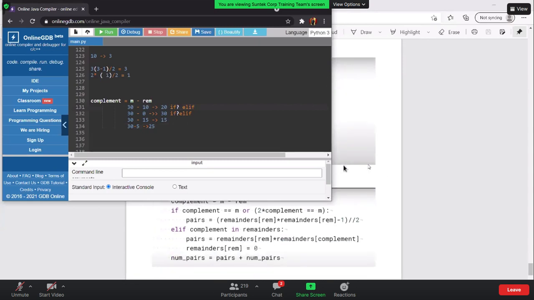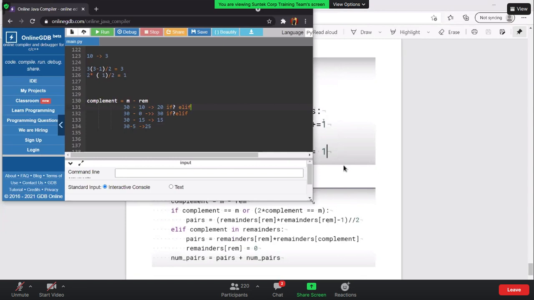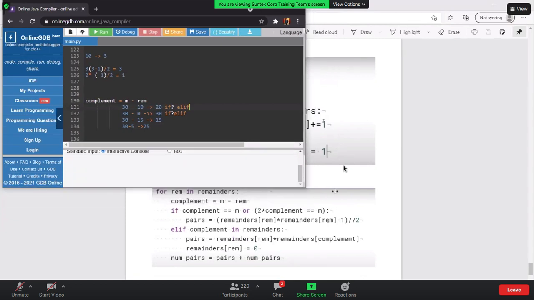If you can see, we have an if condition, and we have an else if condition as well. Where should it go? So it's going to be like this. It will go to the else if part, it will go to the if part, and it will again go to the else if part.